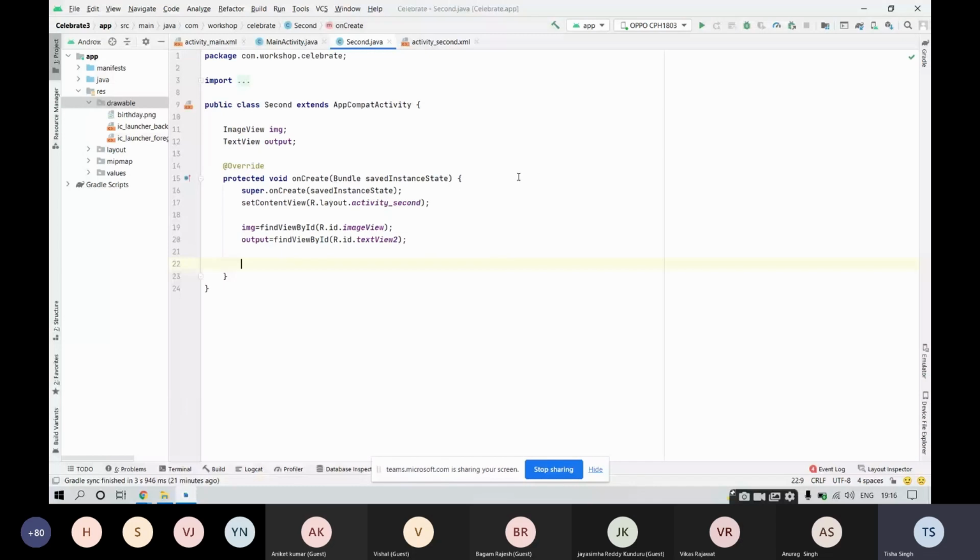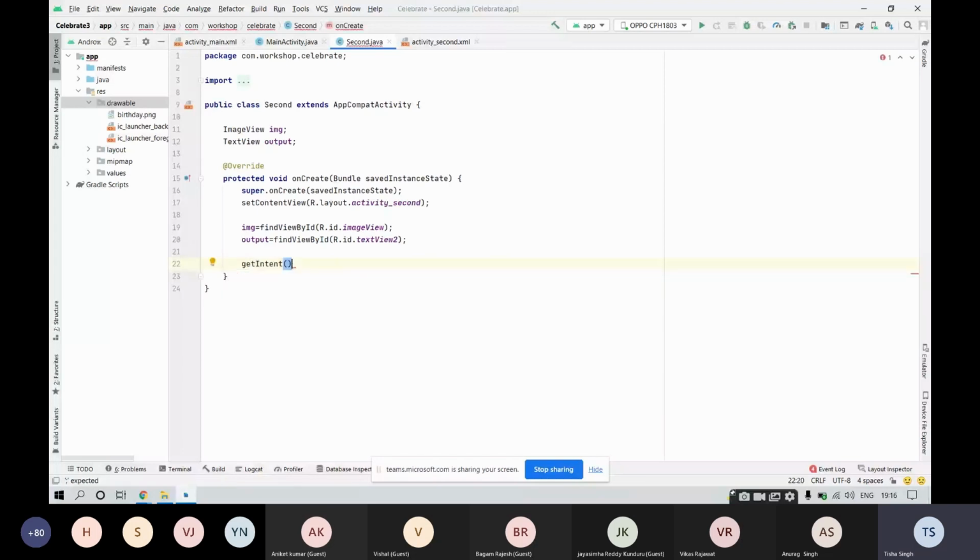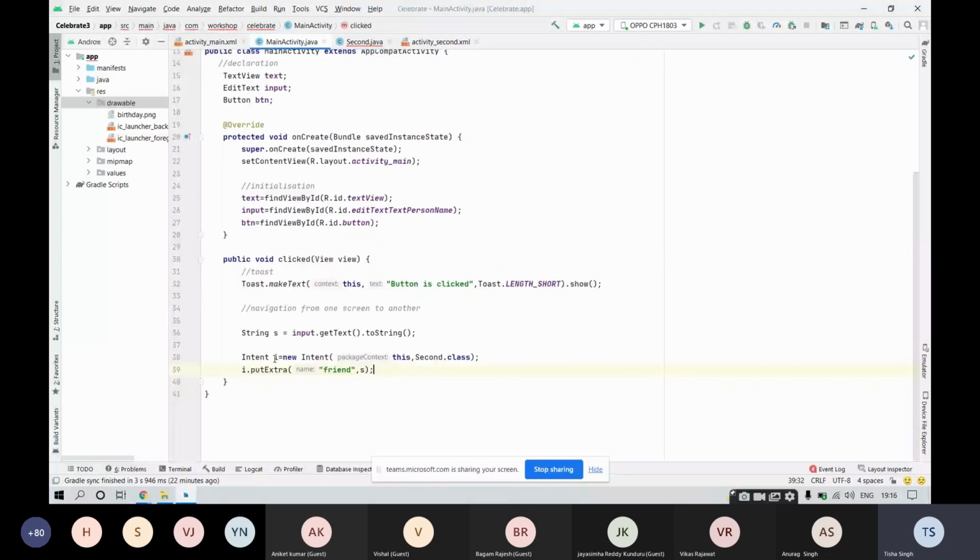For receiving it, you need to make use of a function called getIntent, right? You will get it in the very first recommendation, getIntent. So what is getIntent? getIntent is a function that fetches the intent because of which the activity was started. The second activity was started because of which intent? This intent i over here in MainActivity.java. So this intent i would be fetched automatically with the help of this function called getIntent.